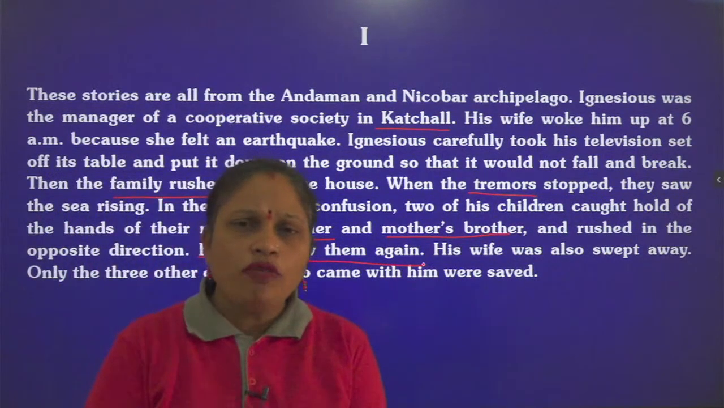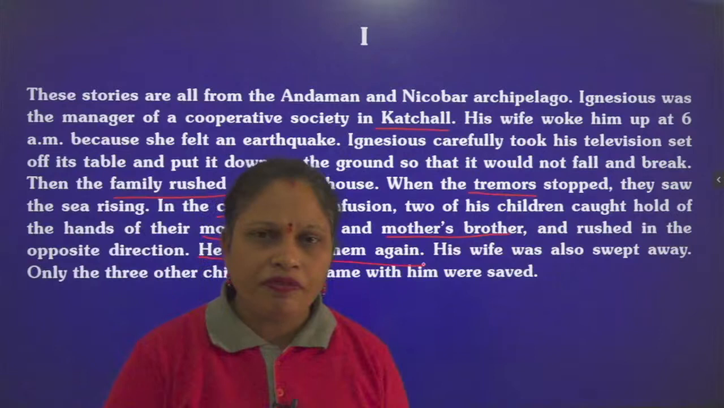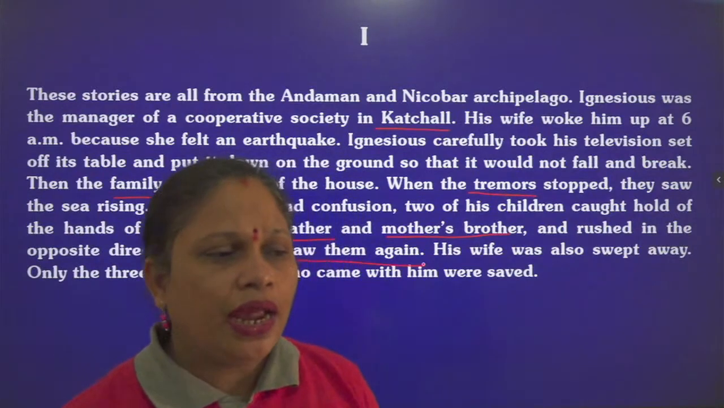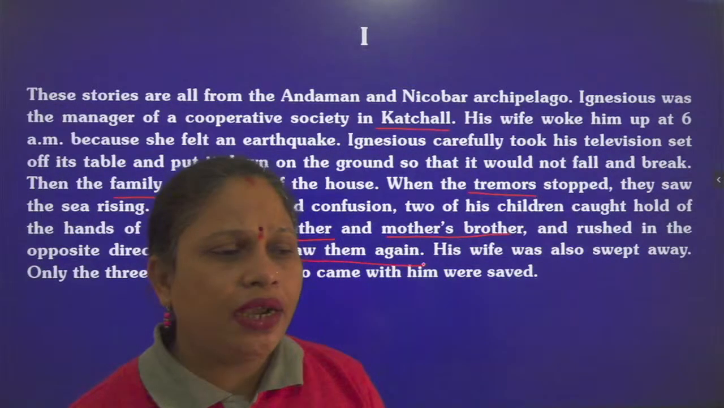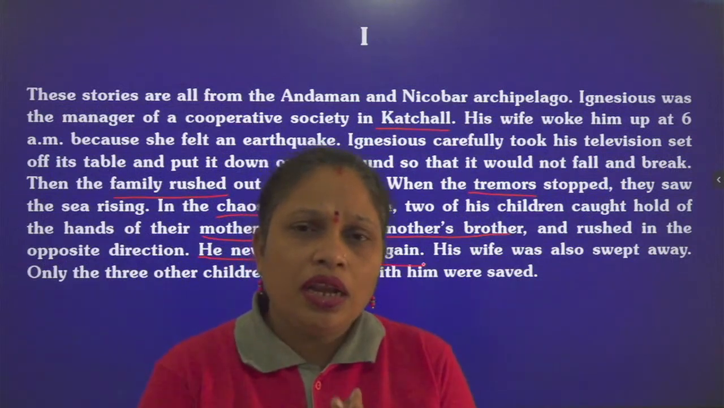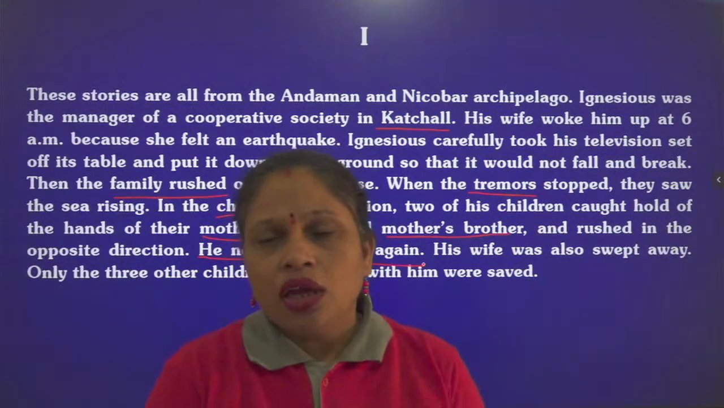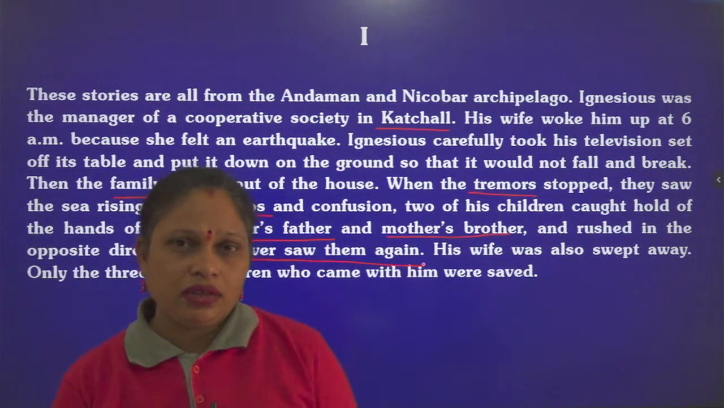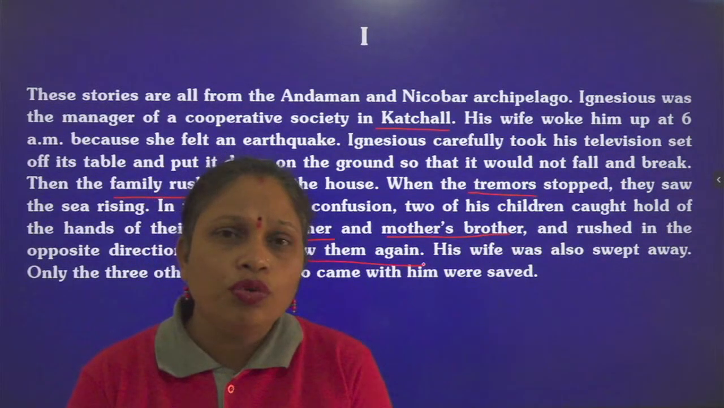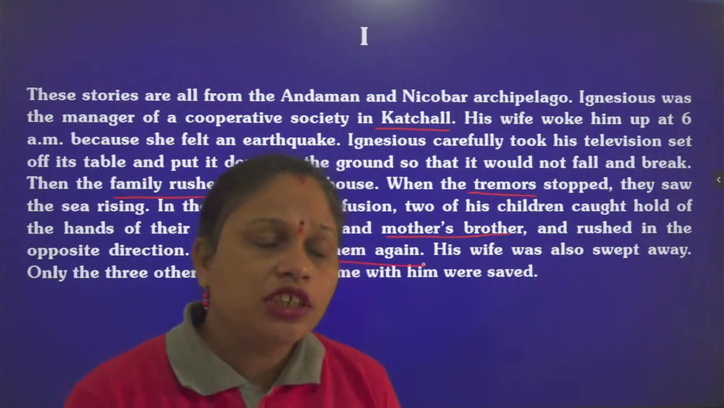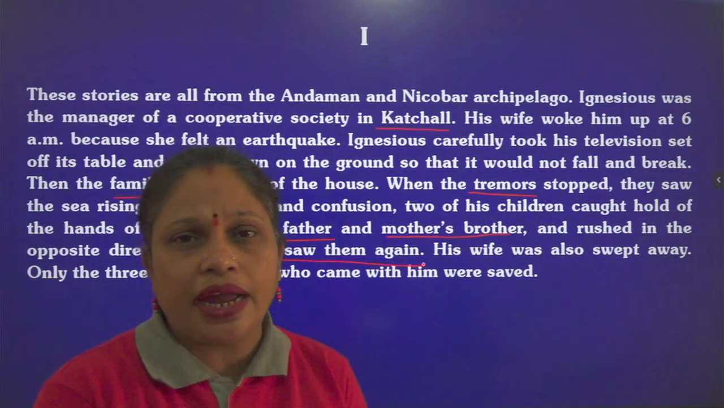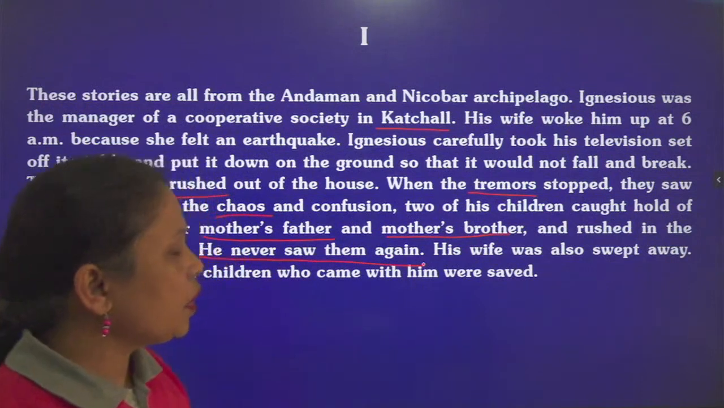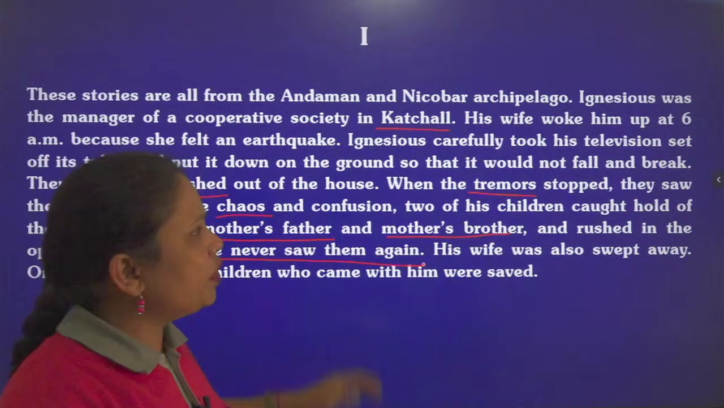Only three of the children who stuck with Ignatius and were able to run in the safer direction were left alive from that family. The remaining five family members died. So it was a huge emotional loss Ignatius experienced in that tsunami. So here we have discussed the first story.